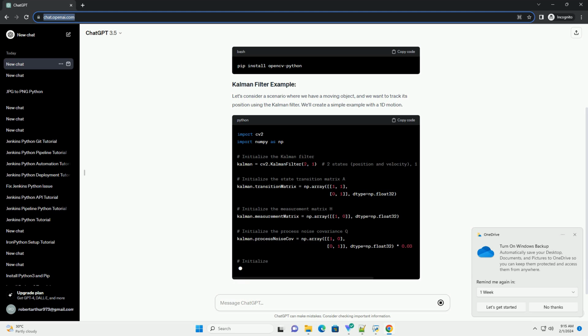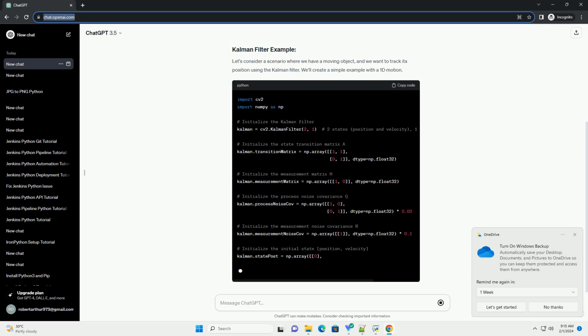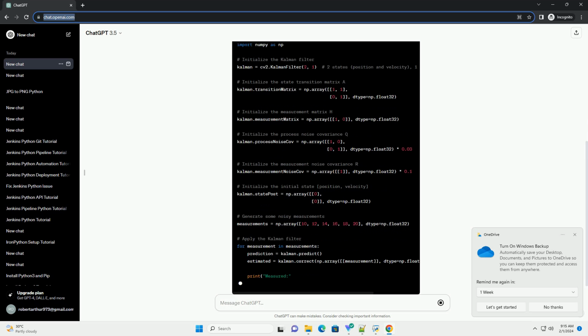Initialization: we initialize the Kalman filter with the number of states and measurements. In this case, we have two states, position and velocity, and one measurement, position.